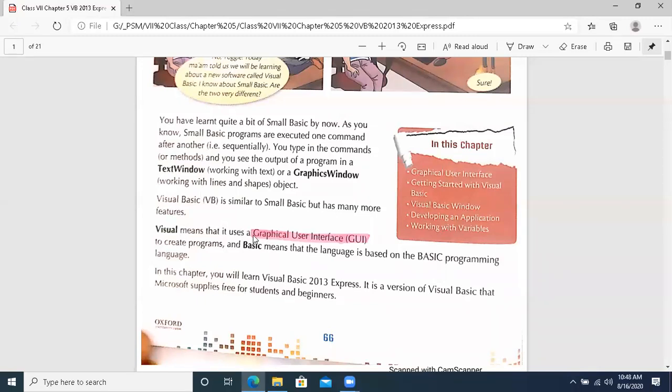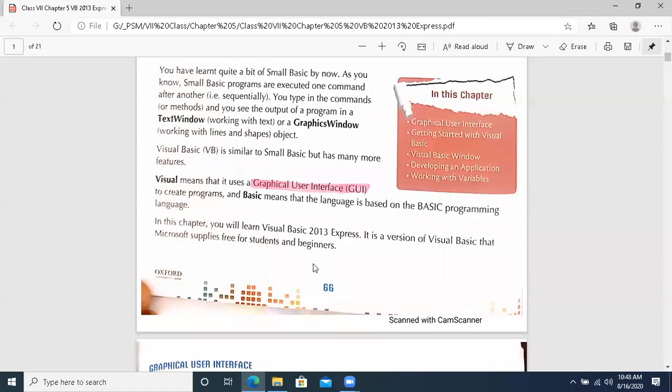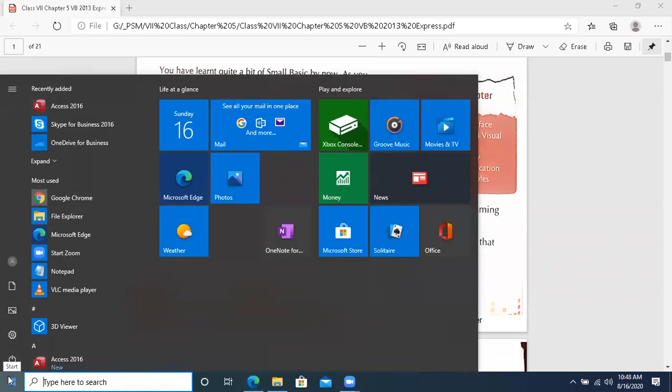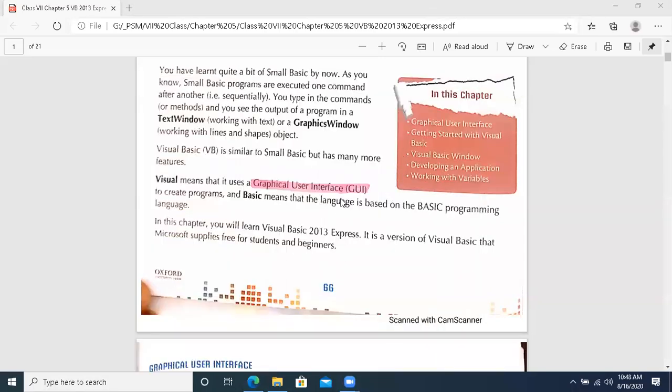And this language is also the product of which company? Of course, Microsoft. Microsoft had given us a suite. What is meant by suite? A bunch of languages, a suite. Like Office suite. What is in the Office suite? I am not talking about that suit that you wear and go to the office. Office suite is MS Office. What are the things there in MS Office? Different things are there in MS Office. Word, Excel, PowerPoint. So that is an office suite.